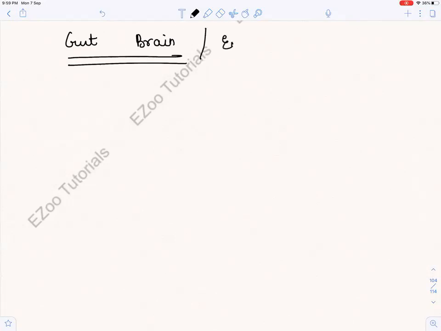Now listen, we have done this: the enteric nervous system. Why is it called gut brain? Have you ever given a thought? Because all the neurons of the spinal cord put together are equal to the neurons of the enteric nervous system, right? So that's why it can be called a gut brain.